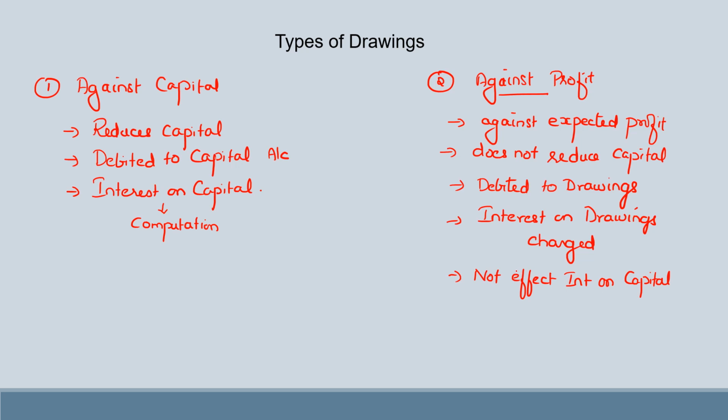And only on the drawings against profit you are supposed to calculate interest on drawings. If it is given that the partners withdrew an amount out of capital, or the drawings out of capital was rupees X, then you should not calculate interest on drawings on that particular amount withdrawn, because it has been withdrawn out of the capital. So these are the two types of drawings.